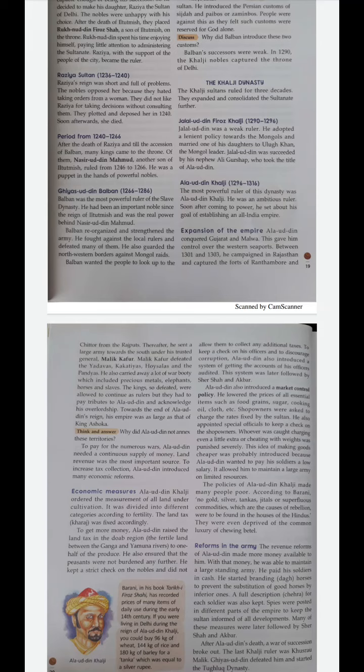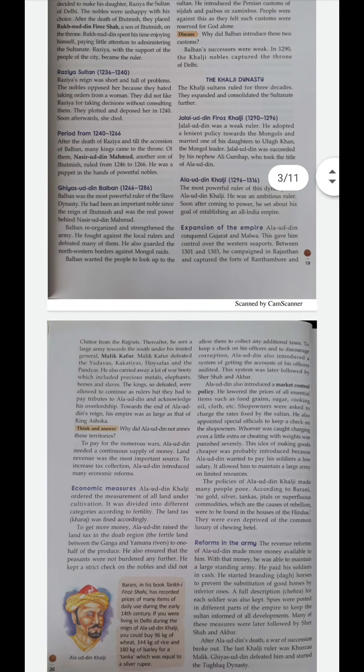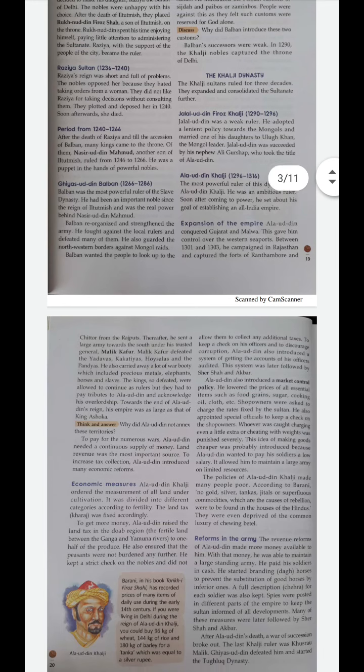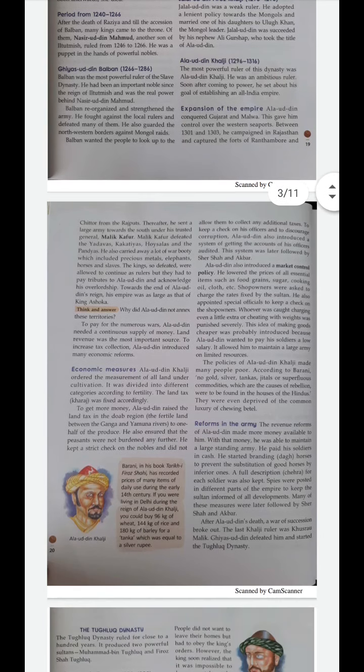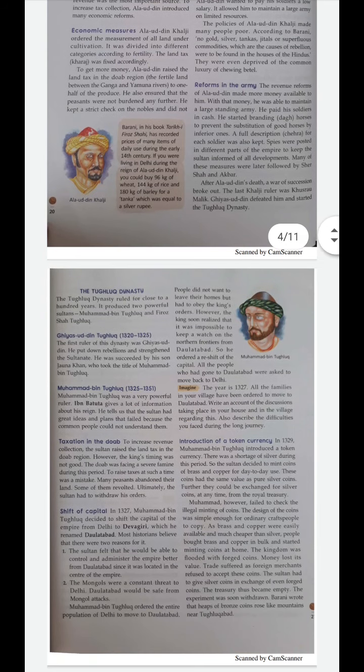Good morning, children. In our last class, we discussed the Khalji dynasty, isn't it? I hope you all remember Jalaluddin Firoz Khalji and Alauddin Khalji, right? We also discussed how Alauddin expanded his empire and what economic measures he adopted in his empire. So in today's class, we will discuss reform in the army.